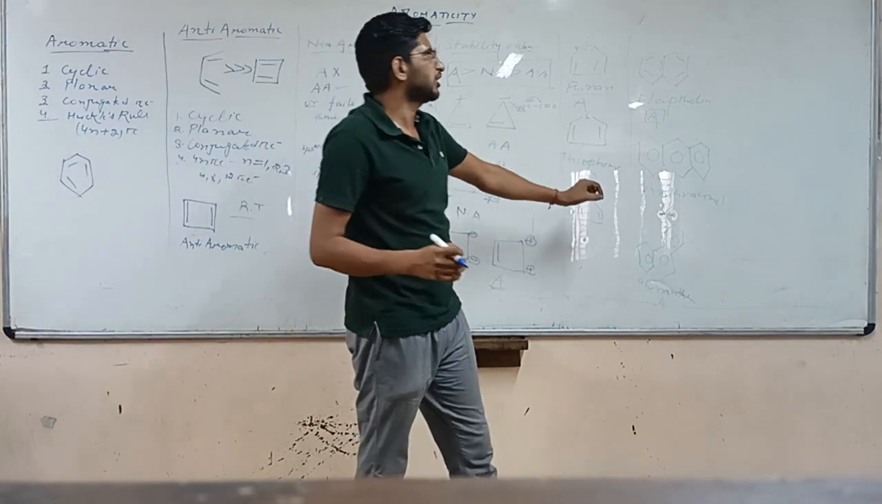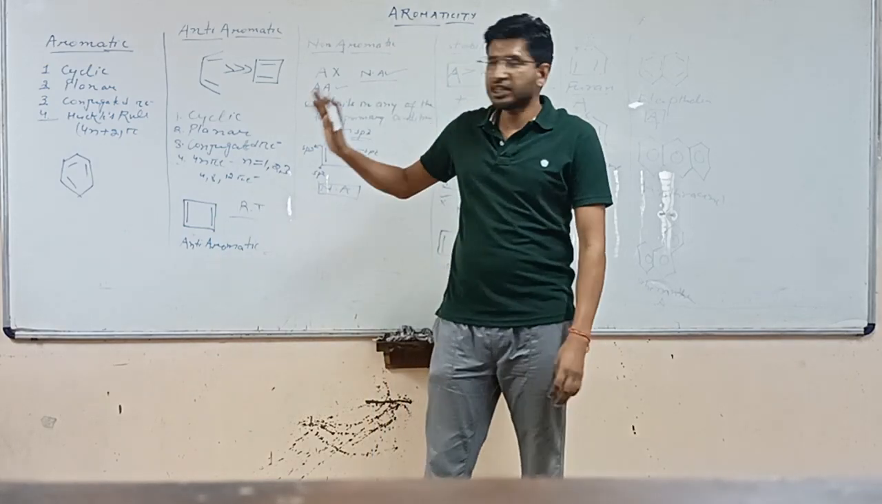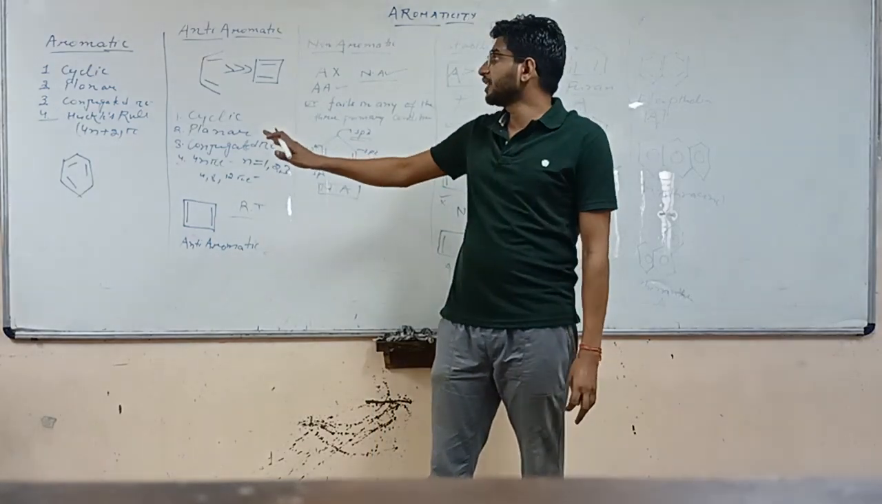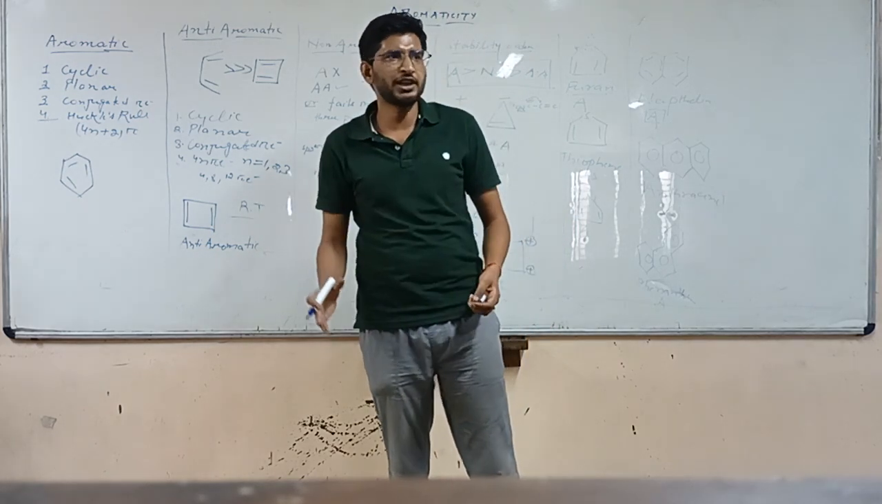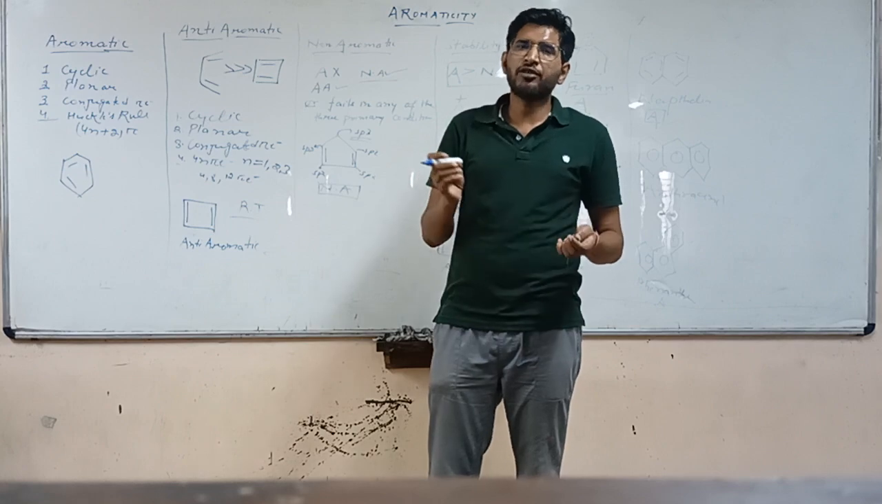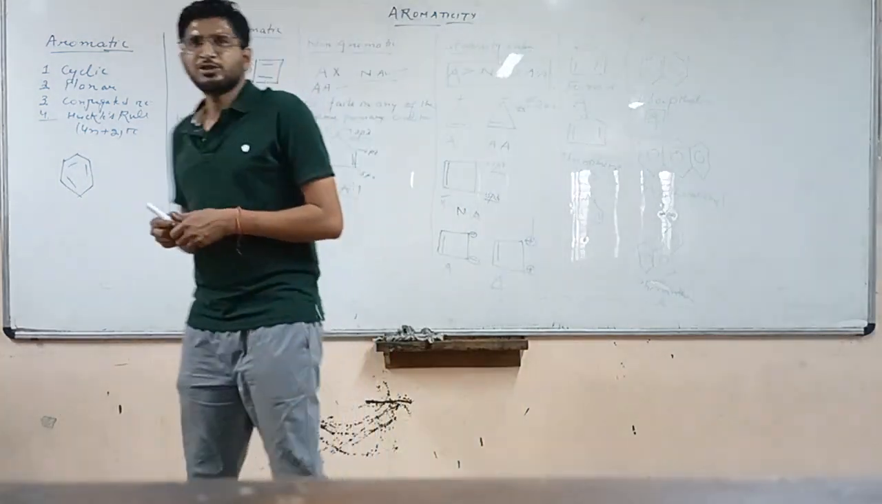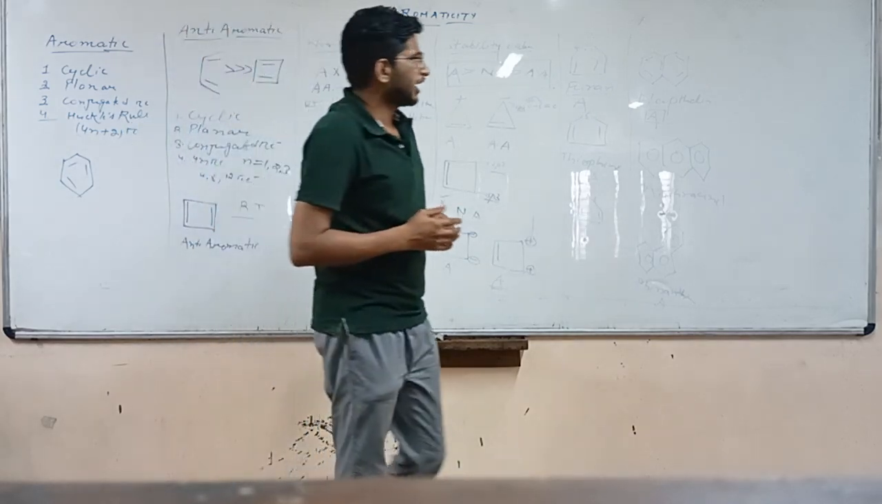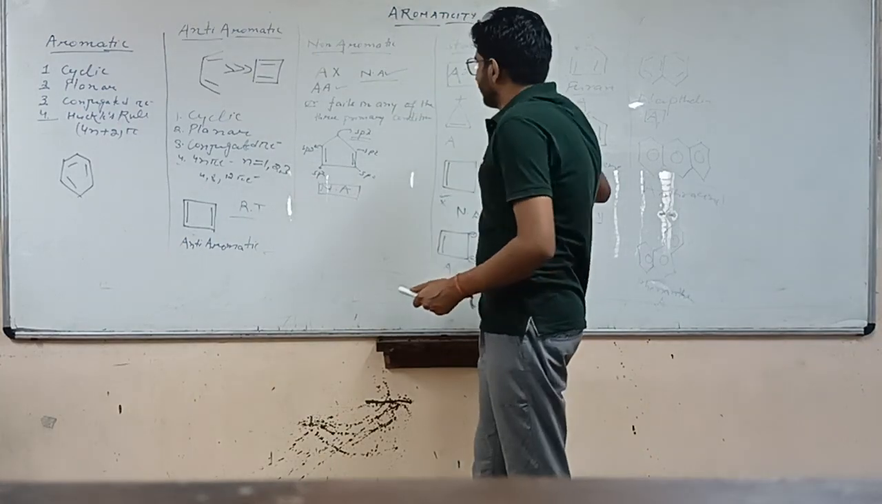You can just check every single point. I have good practice, that's why I am doing it quickly. You need to check every condition. It should be cyclic, planar, having conjugated pi electrons, and following Huckel's rule, so 4n plus 2 pi electrons, or having 4n pi electrons. So you need to check each and every point individually. I guess you must have understood what aromatic compounds are. Let's discuss one example and let's wind up.